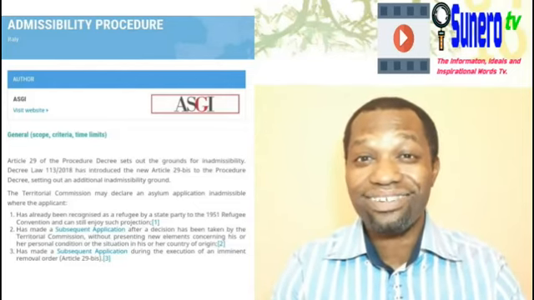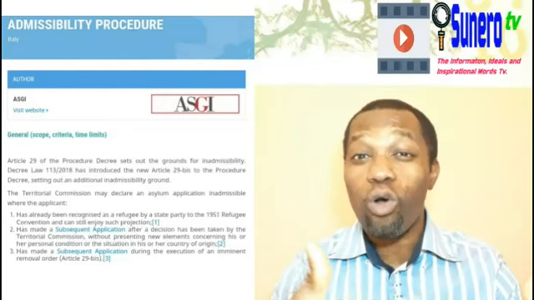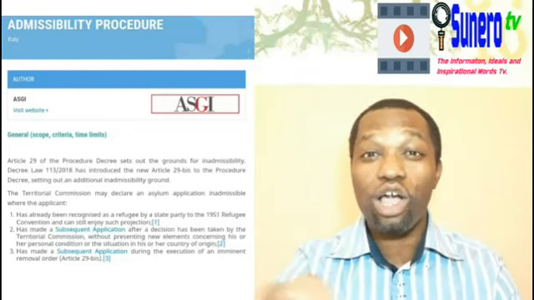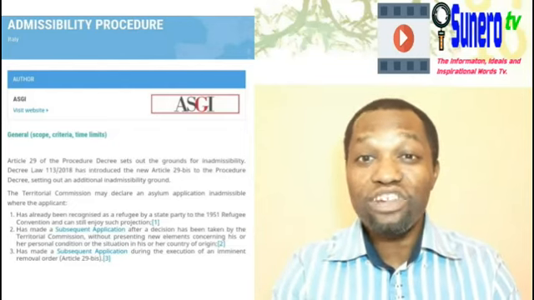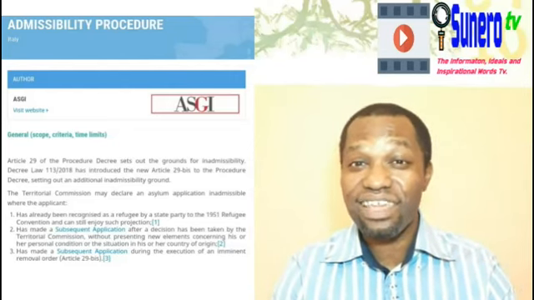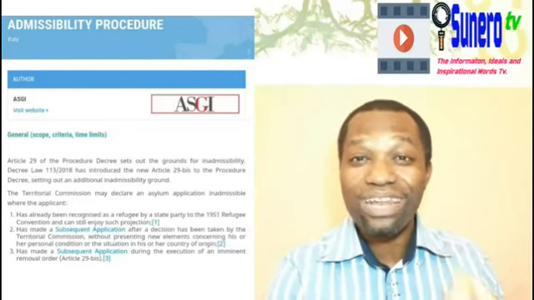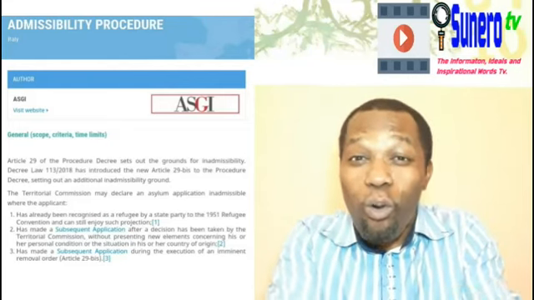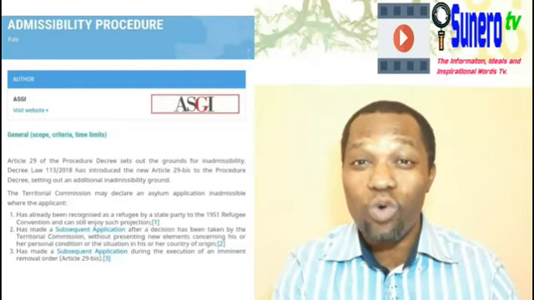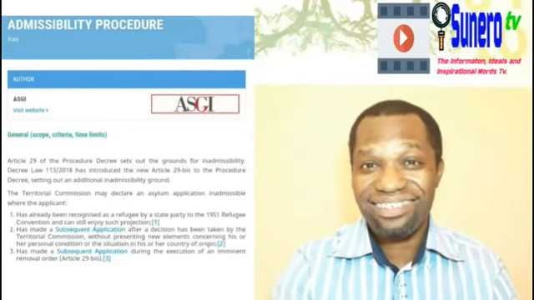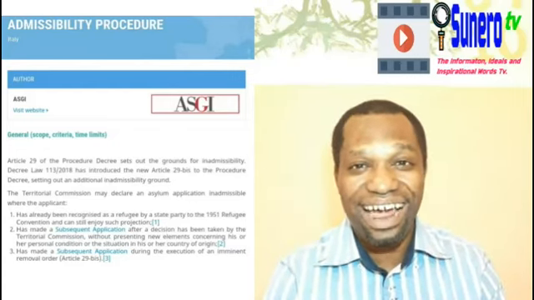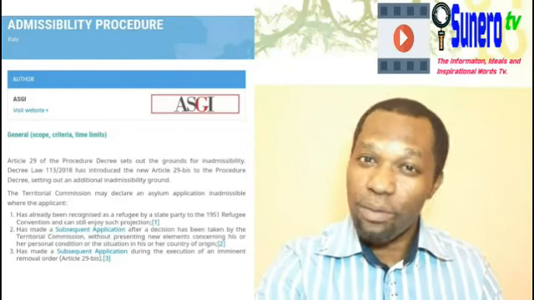So if you want to apply for asylum, you have to know, number one, look at whether your condition has changed. That's the first thing. As your condition here in Italy or wherever you might be, in any country you might be, changes. Then two, the country where you are claiming, as the condition of that country also changes, that is the thing. What are the things you need to cite? What are other things that are happening in your country that you need to cite into your commission story? If anything is happening, you need to say it in your commission story so that they will know that the situation of that country has changed, for them not to drive you back to that country or deport you back to that country. So on that ground, if there's no sufficient evidence, they will dismiss it as well.